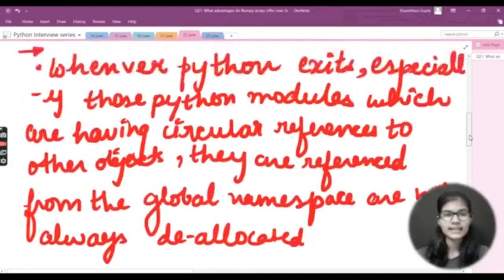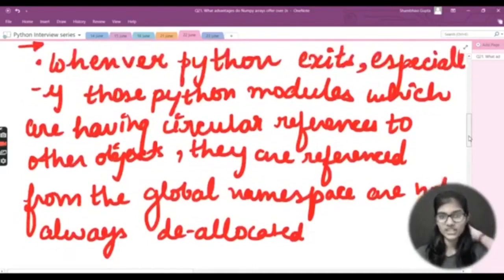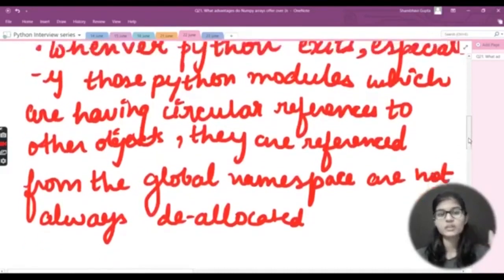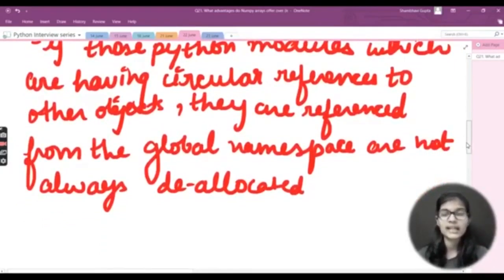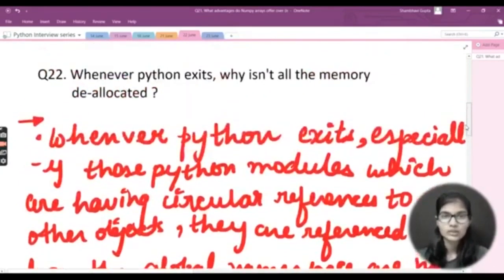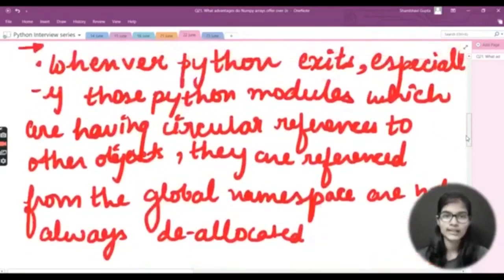So whenever Python exits, especially those modules having circular references to other objects that are referenced from the global namespace, they do not get deallocated.